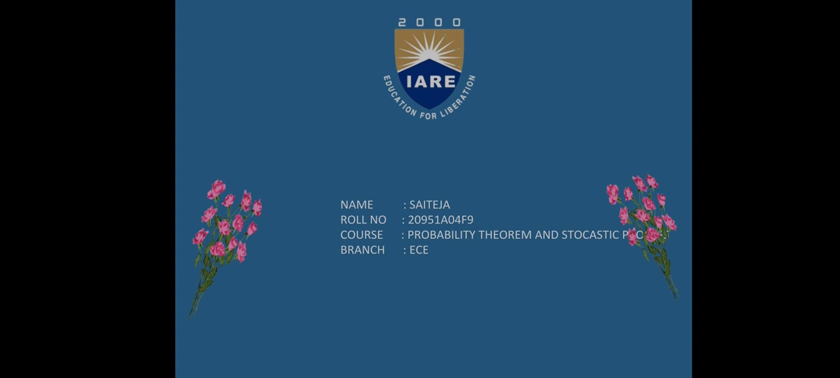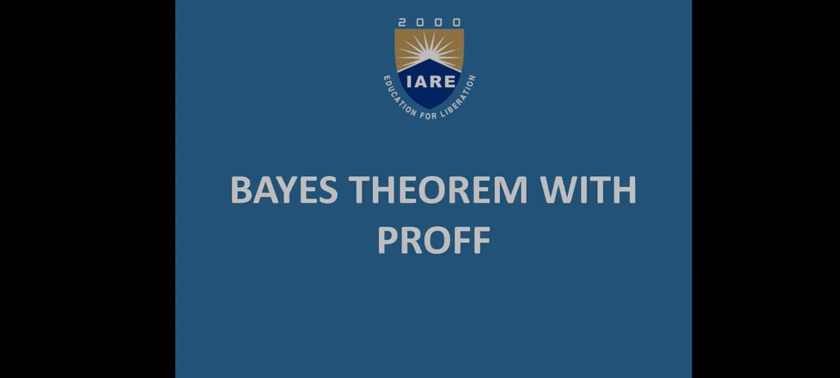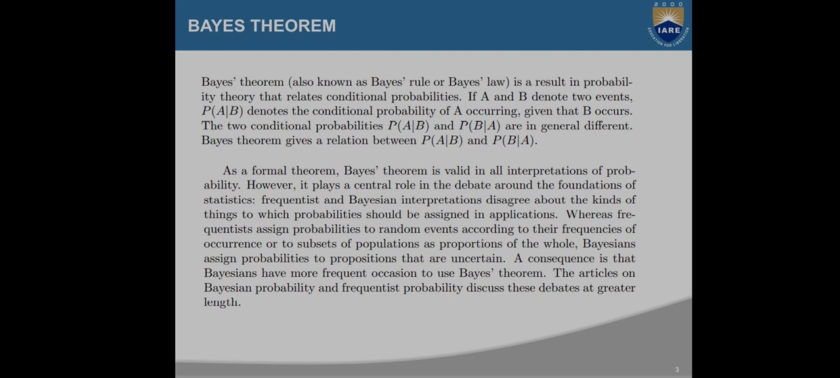Today my topic in probability theory and stochastic process is Bayes theorem with proof. Bayes theorem is also known as Bayes rule or Bayes law. It is a result in probability theory that relates conditional probabilities. If A and B denote two events, P of A given B denotes the conditional probability of A occurring given that B occurs. The two conditional probabilities, A given B and B given A, are generally different. Bayes theorem gives a relation between probability of A given B and probability of B given A.